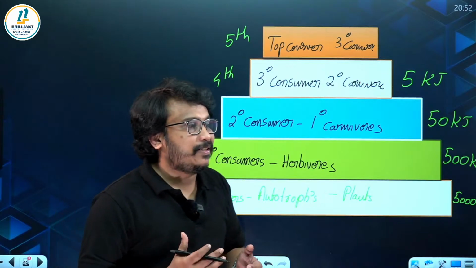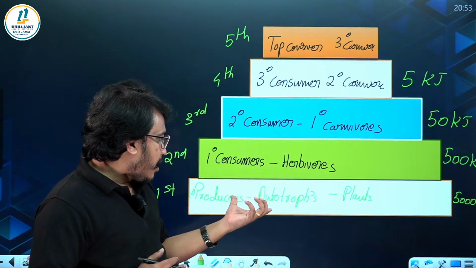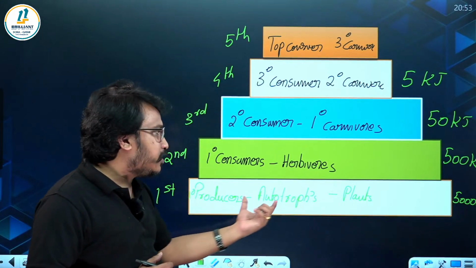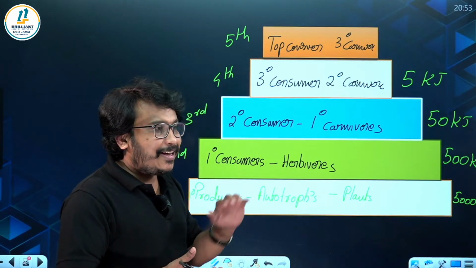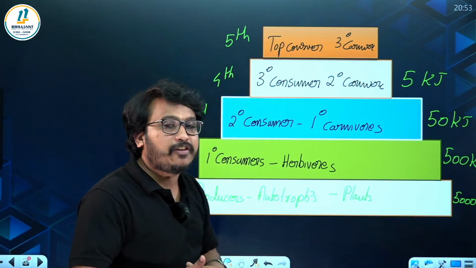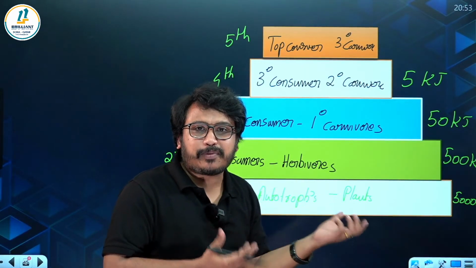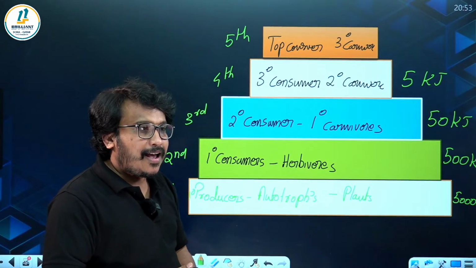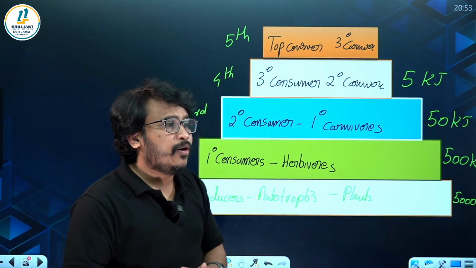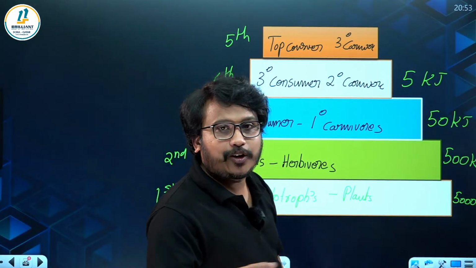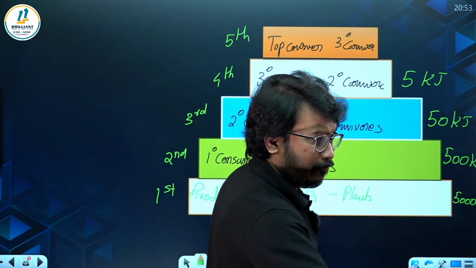Now just imagine, you should comment fast. One question: suppose I am spraying DDT at the first trophic level, it enters the food chain, and it accumulates in the top trophic level. DDT, a toxic chemical pesticide, I am spraying on the plants, and it enters the plant tissue and accumulates in the top consumer. What is that called? Please comment. Who will comment first? Let's see.